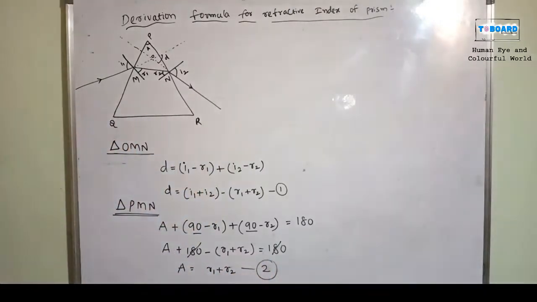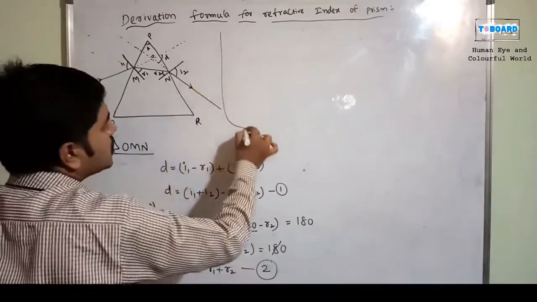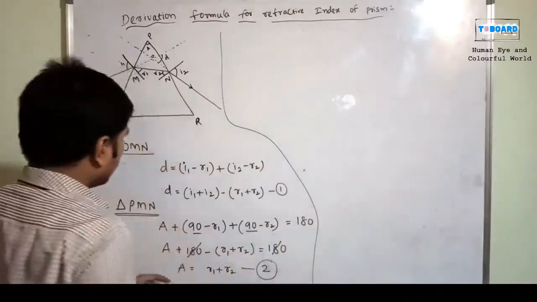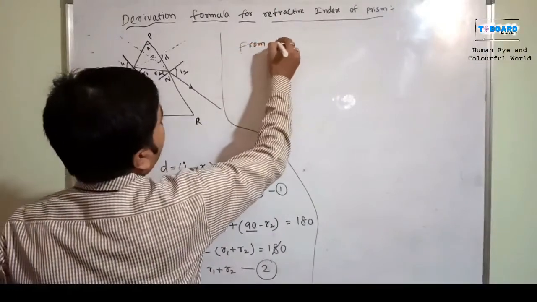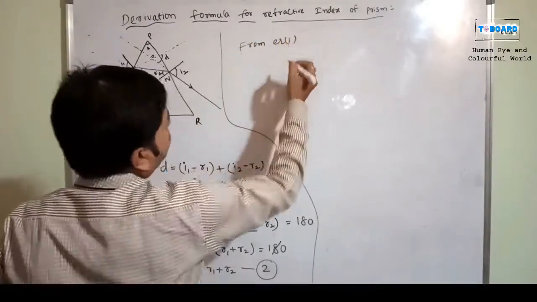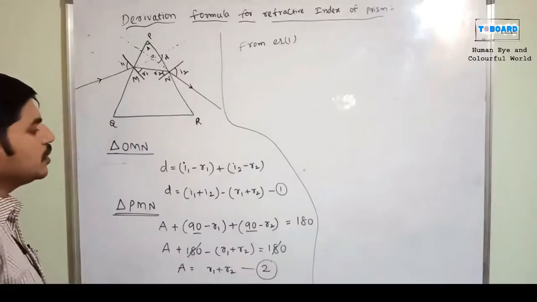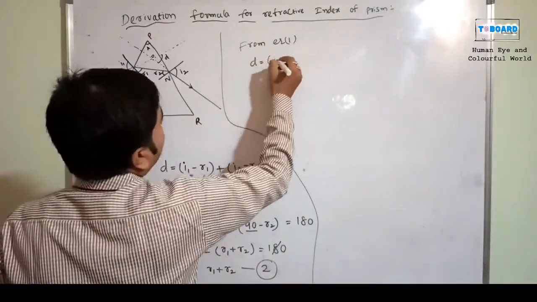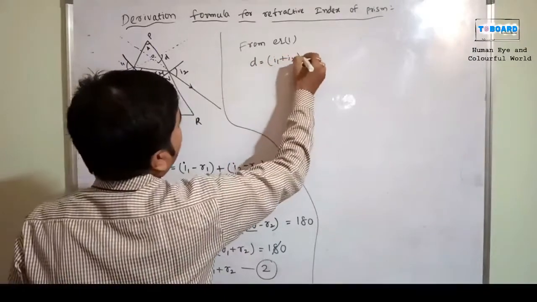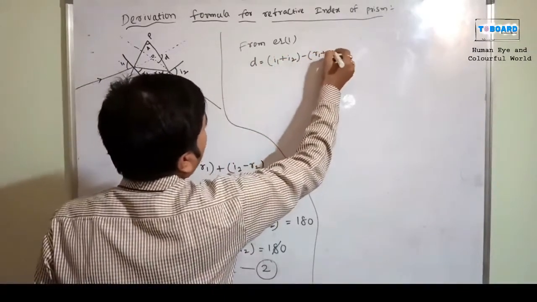Now I am going to substitute the value into the first equation. Again I write D equals I1 plus I2 minus (R1 plus R2).